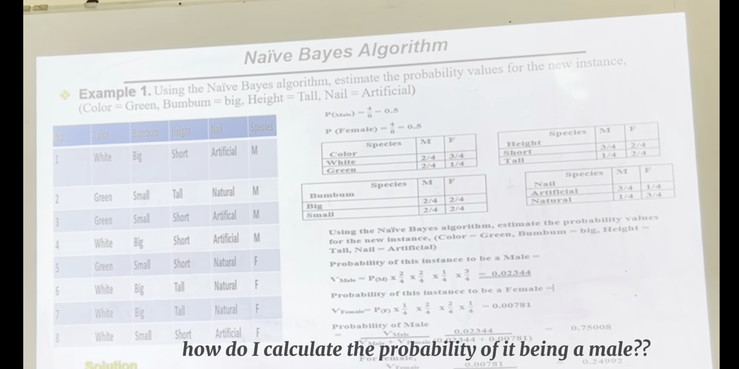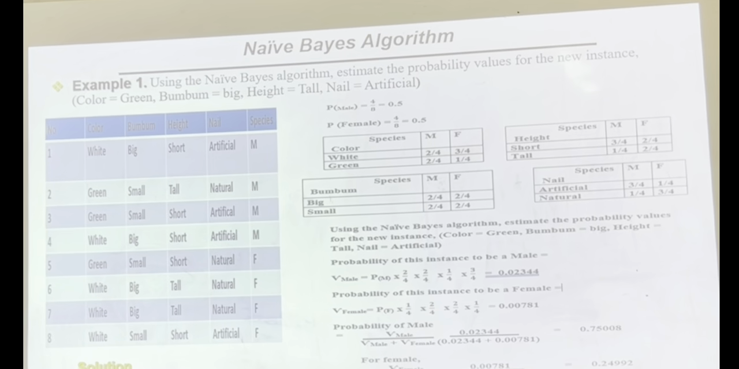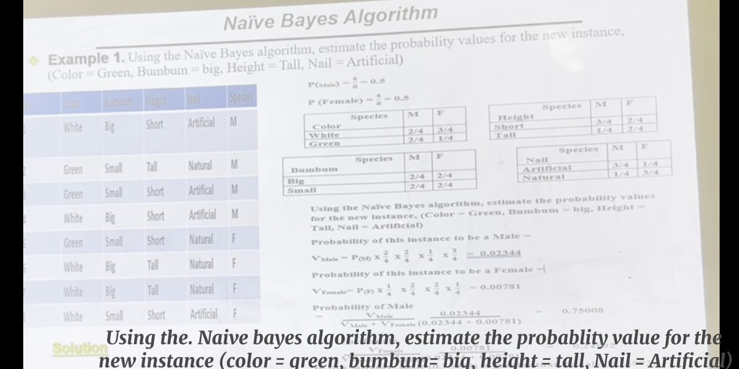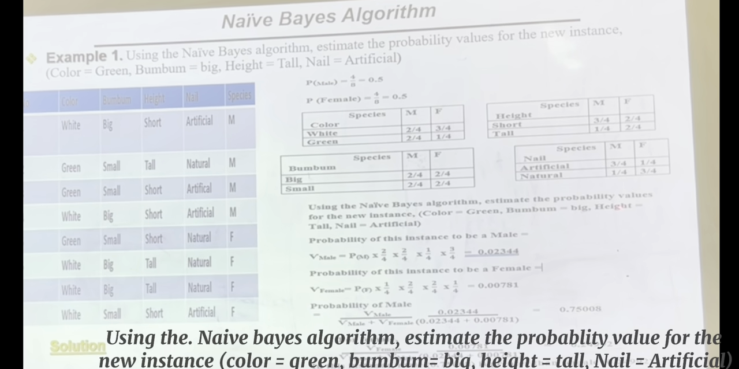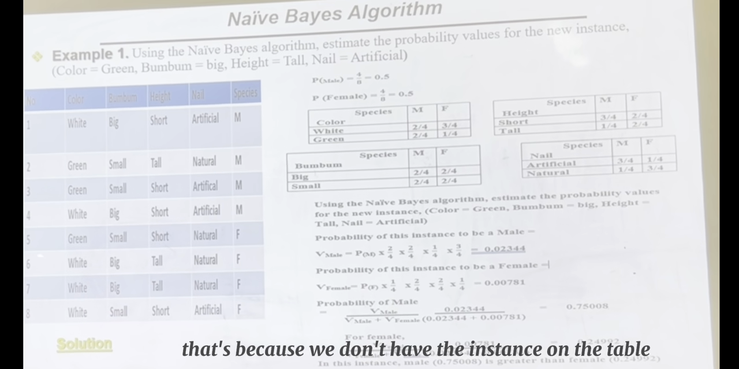So how do I calculate the probability of it being a male? It's the probability of male first. Now this is the instance. Using the naive Bayes algorithm, estimate the probability value for the new instance: color is green, bum is big, height is tall, nail is artificial. That's because we don't have the instance in any of this table.